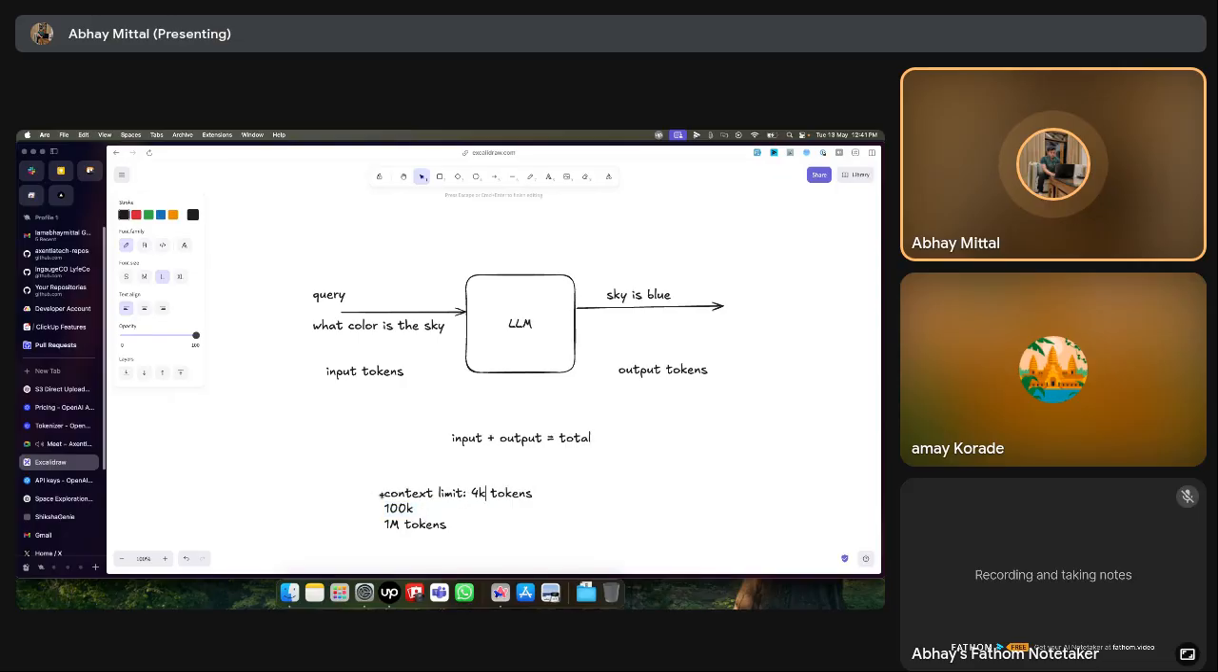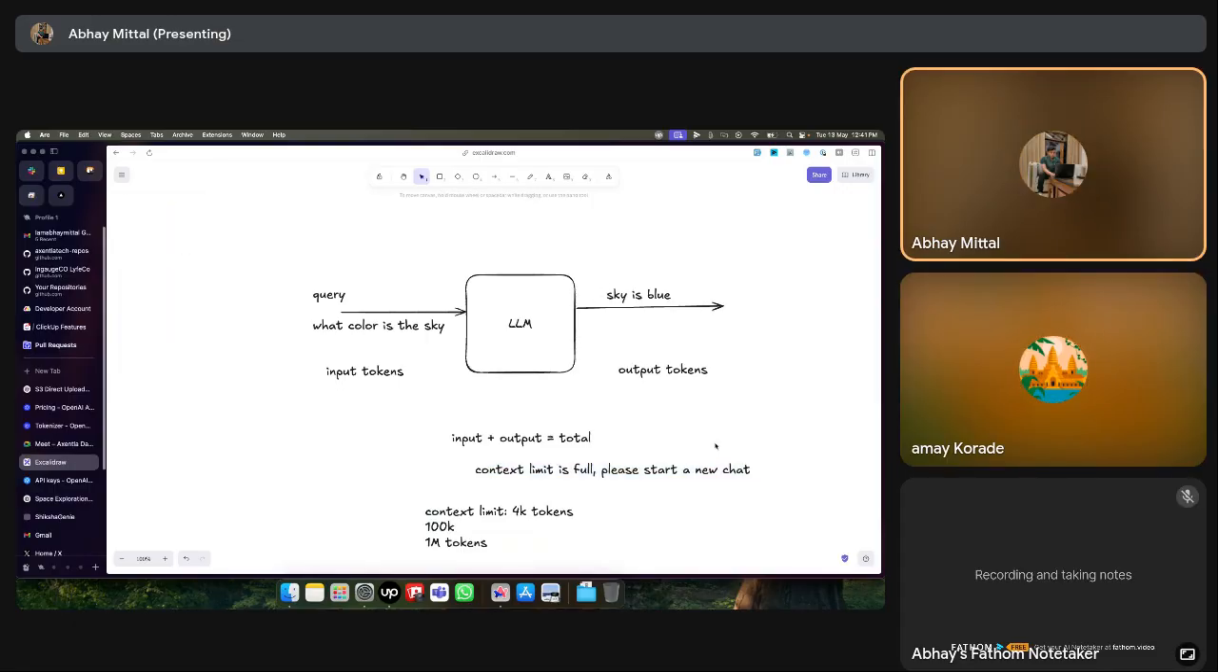But when the context limit was much smaller, if you put in a big PDF containing 100 pages, let's say all the Harry Potter books together, on ChatGPT, and then started asking questions about Harry Potter, what used to happen is it would just say the context limit is full, please start a new chat. Something like this. Have you experienced this? Yeah, I have, a lot of times. Yeah, so this is our context limit.